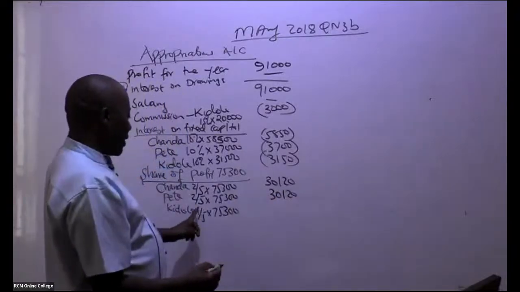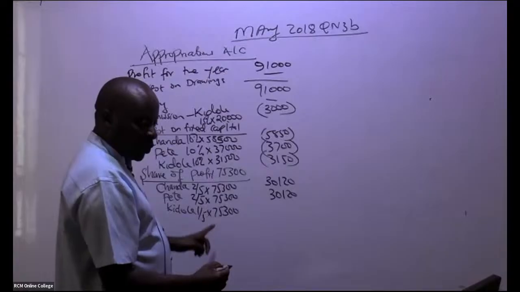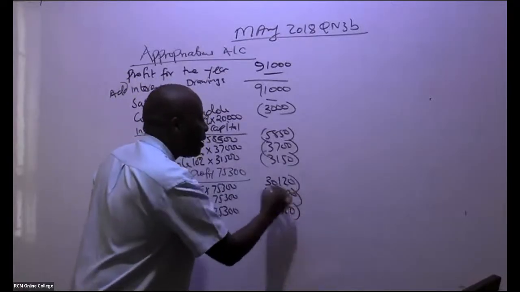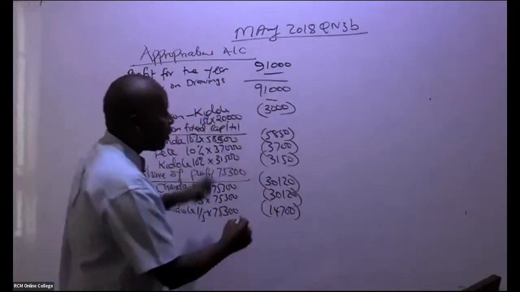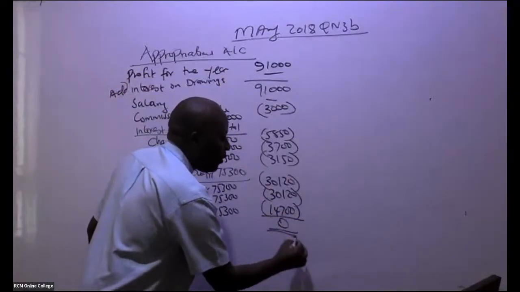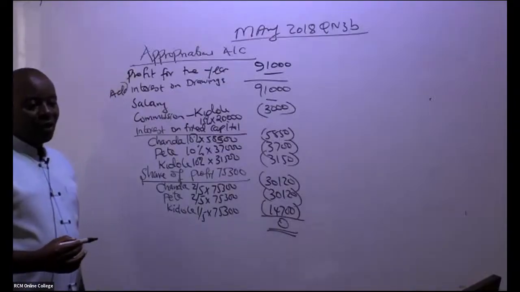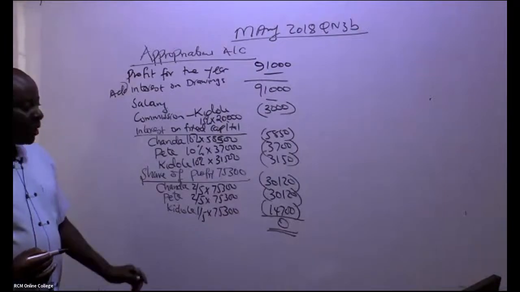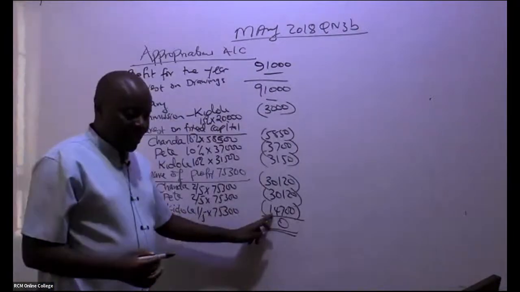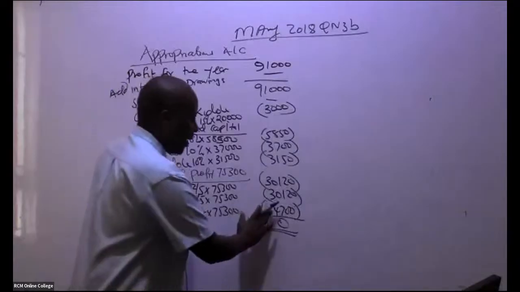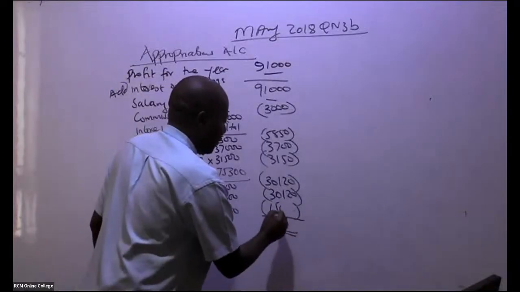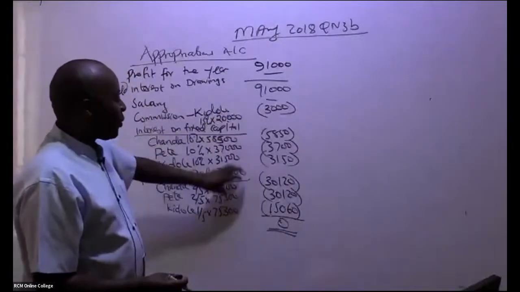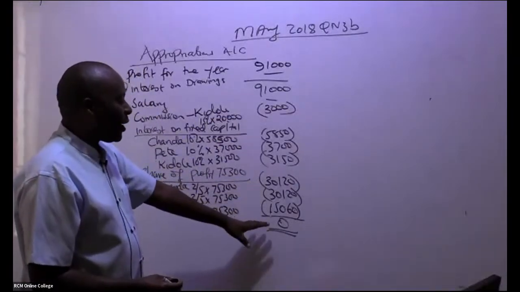3120, and then now this is 1 over 5. The last one is 14,700. So if you deduct this, you should be able to distribute the whole amount such that you have a 0. So I'm being told this is not 14, I'm being told this is 15,060. You don't even have to approve. Remember, up to here you got a surplus of 75,300, and this will add to 75,300, but you can do it on your own.